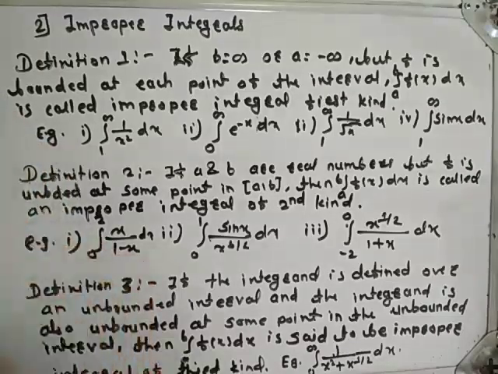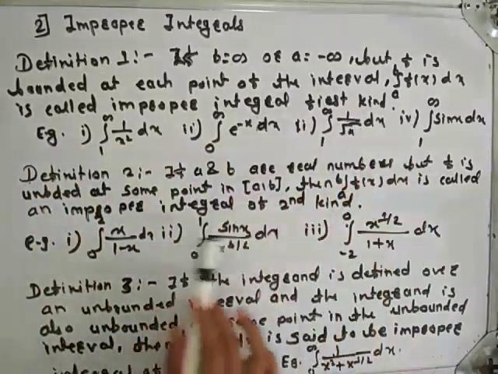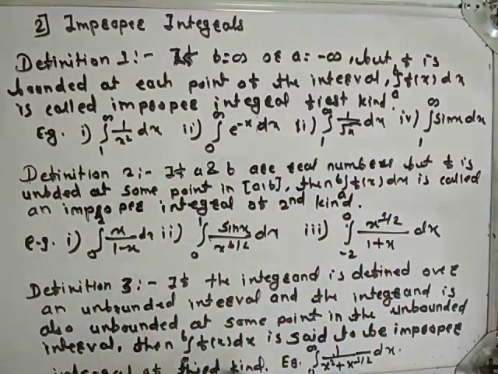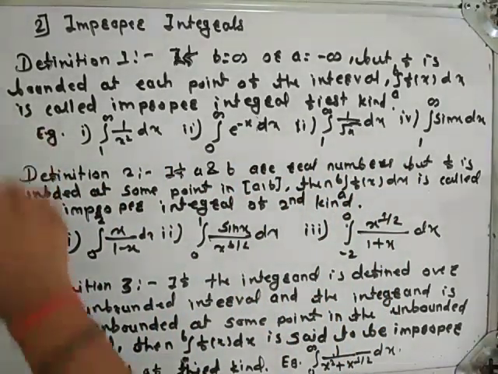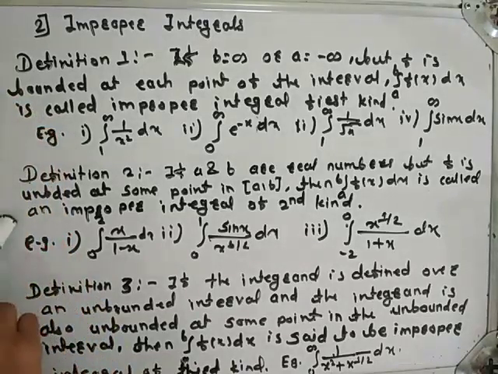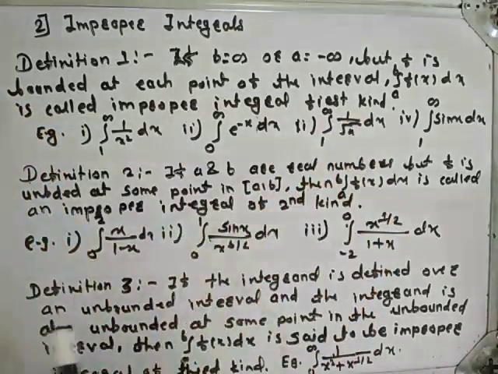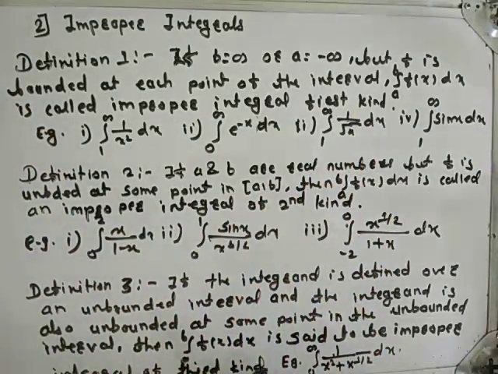Here there are three types of improper integral: improper integral of first kind, improper integral of second kind, and improper integral of third kind. But in this chapter we will discuss only two types: improper integral of first kind and improper integral of second kind. Now see what is improper integral of first kind.